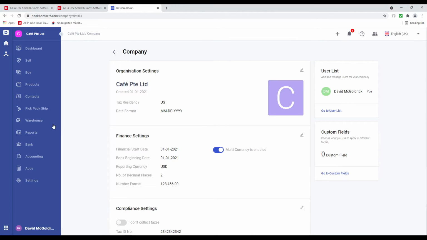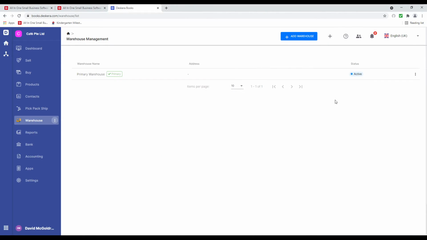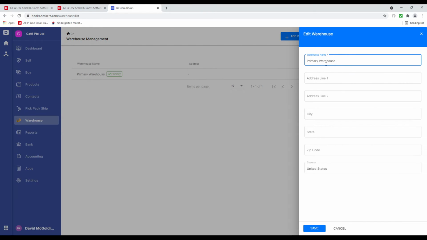Next, let's go to warehouse. And inside here, we can actually click on the 3 dots and edit it. So our primary warehouse, and we can change it. So for example, if I want to call it LA Pantry, I can do that. I can add any address if I want to, and I can save it.